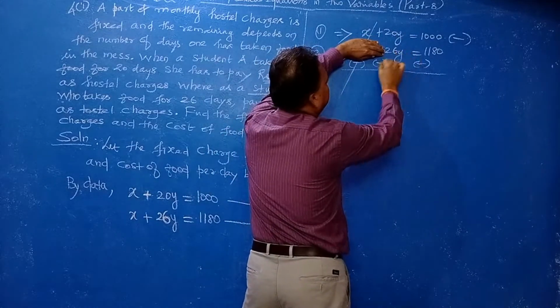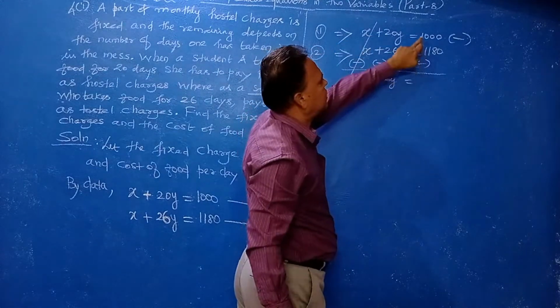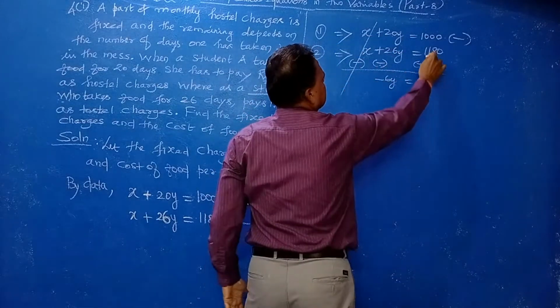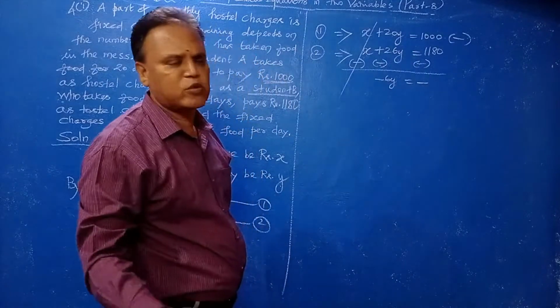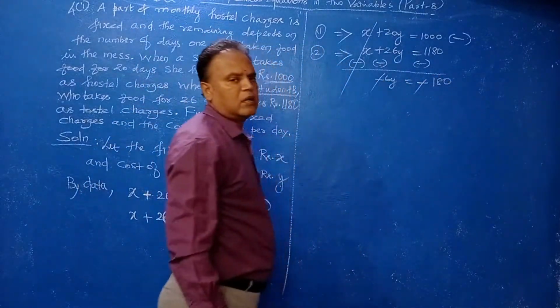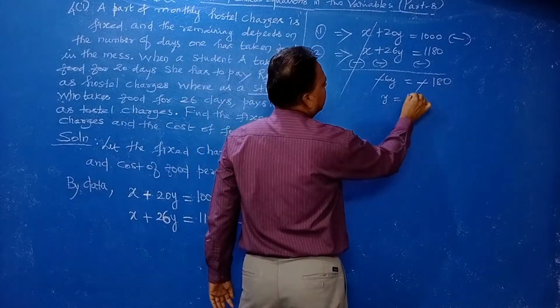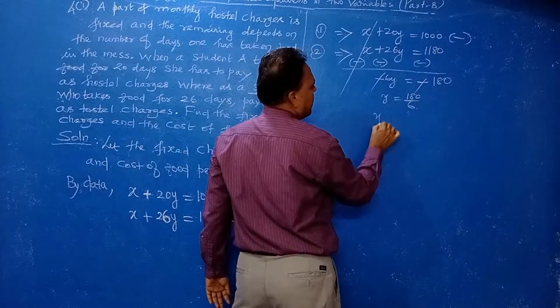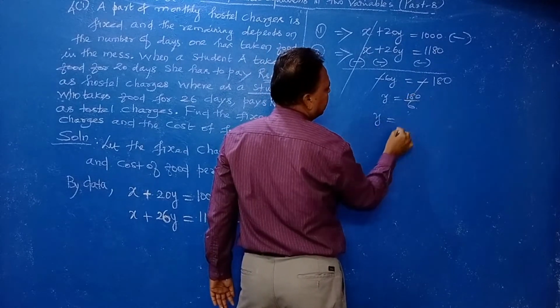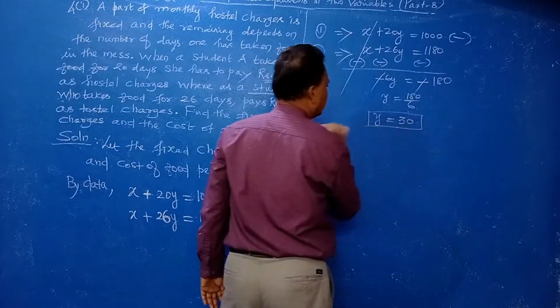Now 20Y minus 26Y is minus 6Y. On the right side, 1000 minus 1180 is minus 180. Minus is common, cut it. Therefore Y equal to 180 by 6. In the 6 table, 6 threes are 18, so Y equal to 30.